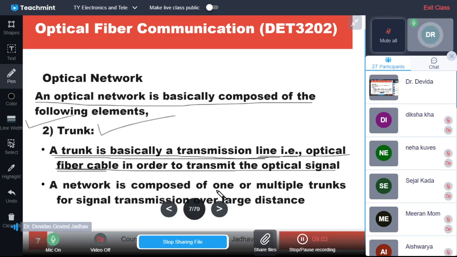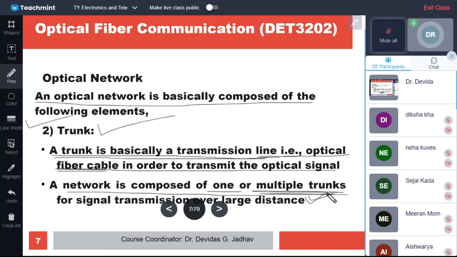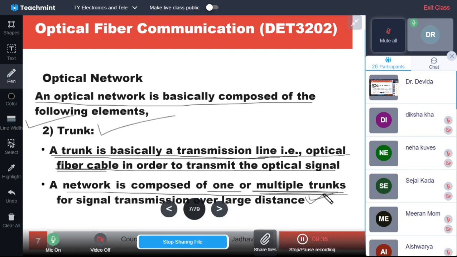So this is for self-healing. Always there are multiple trunks. A network is composed of one or multiple trunks. At least one is required obviously, but multiple trunks are there. This is for self-healing, for the signal transmission over a large distance. So these multiple trunks are providing parallel, alternate paths in the network, and it can have the parallel healing if required.